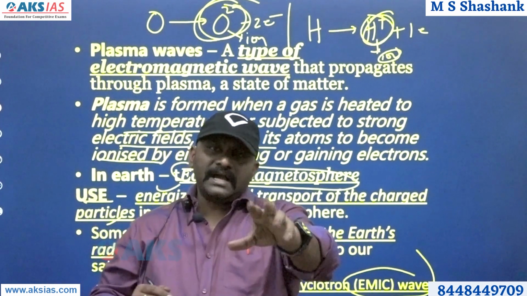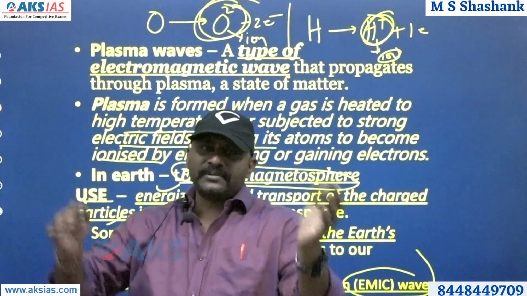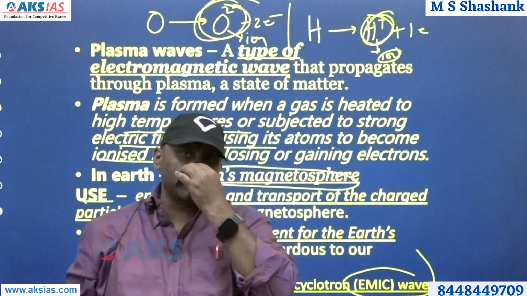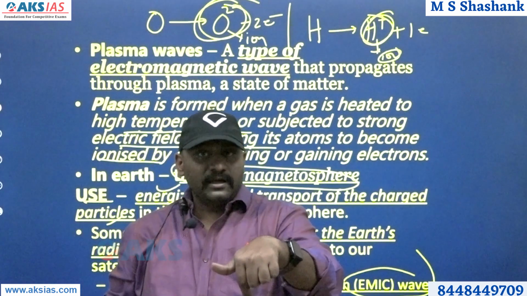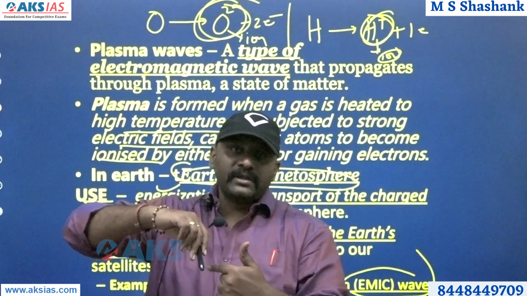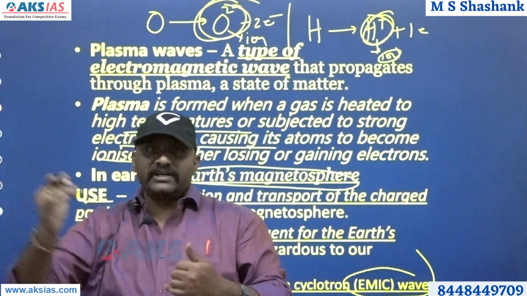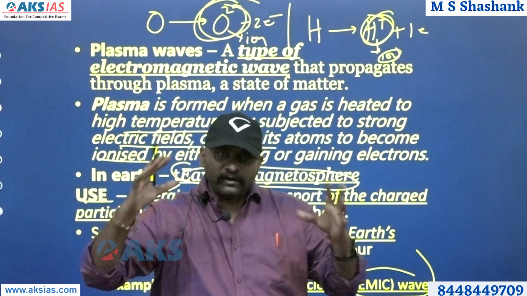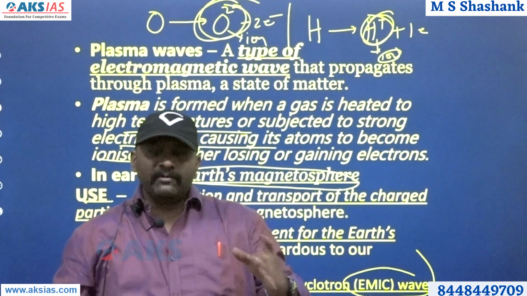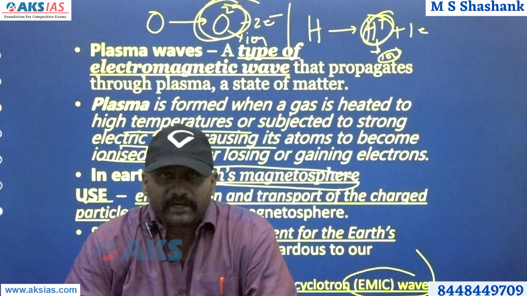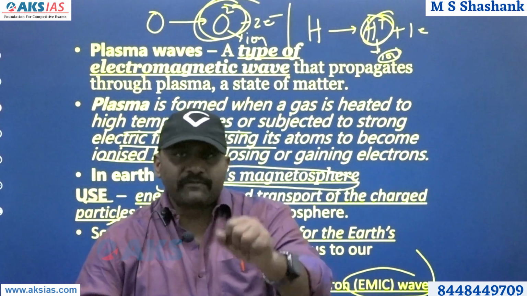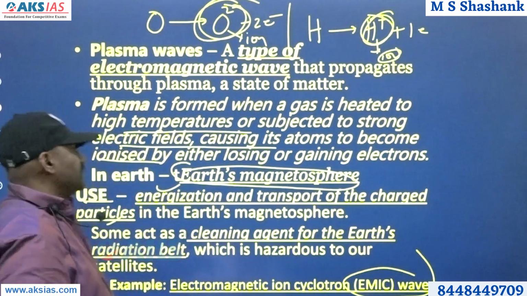As I told you, plasma waves are fundamentally electromagnetic. That means electric and magnetic fields both must be there. But Mars does not have a magnetic field intrinsically. Then where are the magnetic fields coming from? It is coming because of the solar winds. But end of the day, I told you they're all particles and movements. So because of that, plasma waves are found especially in Mars. Therefore, that is the reason it is very important.